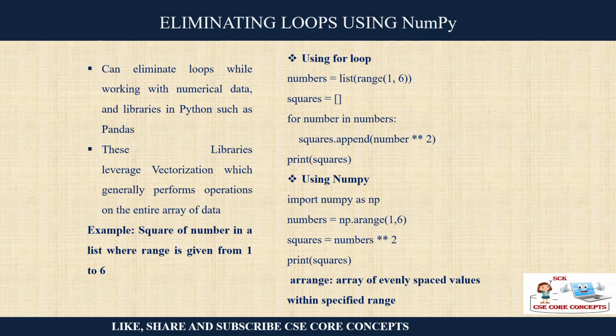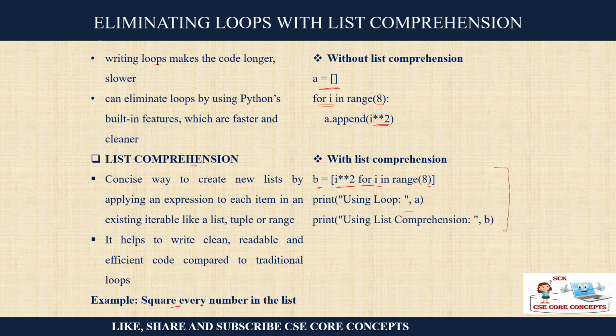So using for loop, using numpy. If you are using a for loop, square a number in the list where the range is from 1 to 6. You can use it in a numpy package also. So these are the different ways by using the list comprehension. Comprehension means easy ways of making a list. What did you do here? You had 3 lines of code. But here directly you don't have to call this append function. What you are doing here, you are generating the value and you are appending it. Here directly it is getting inside the list, right?